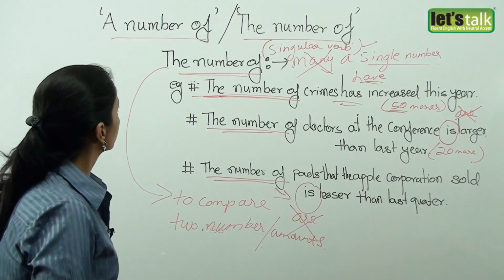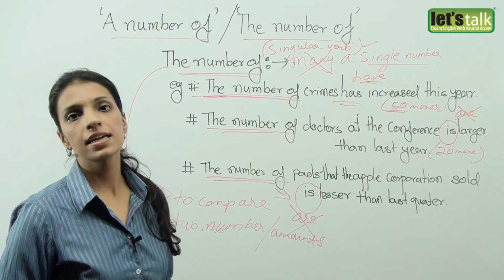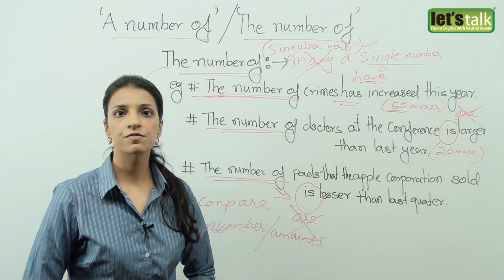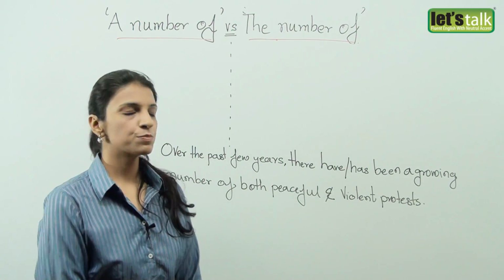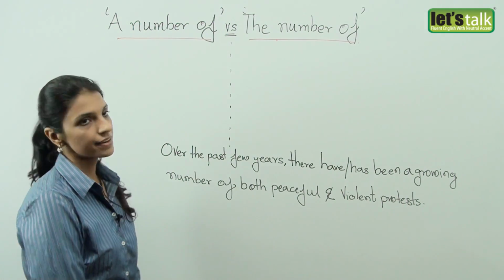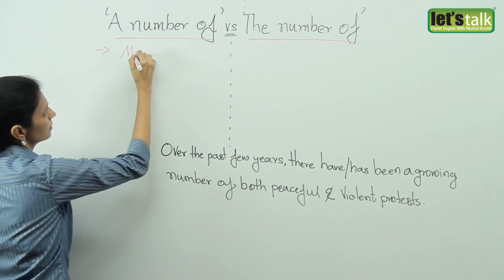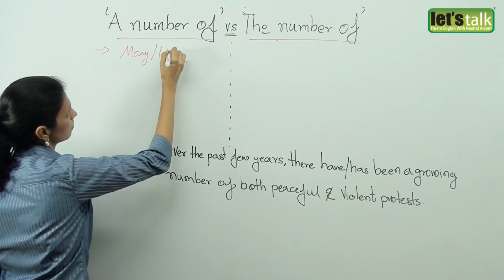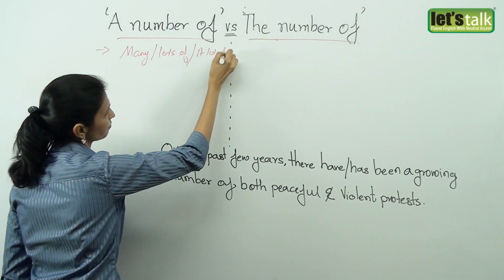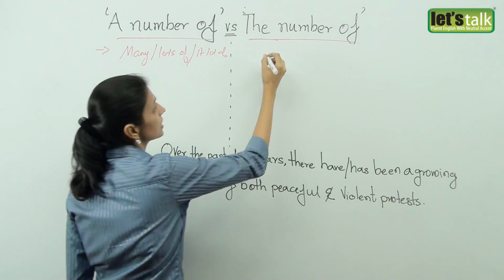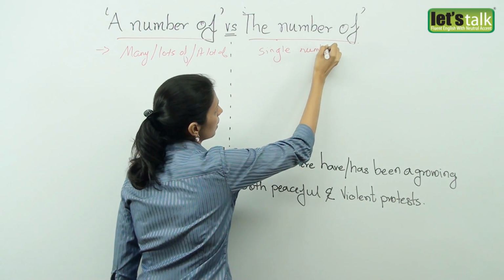Okay, so here we have the number of. Let's take a quick recap and see how these two expressions differ from each other. So let's go through the differences between these two expressions, a number of and the number of. A number of means many, lots of, or a lot of. The number of is nothing but when you talk about a single number.